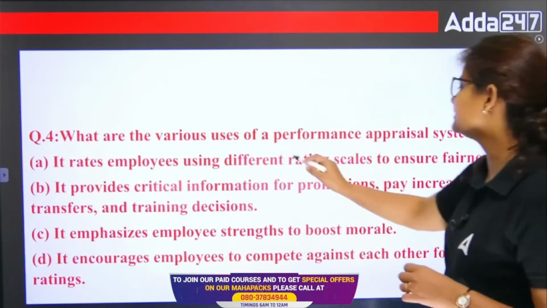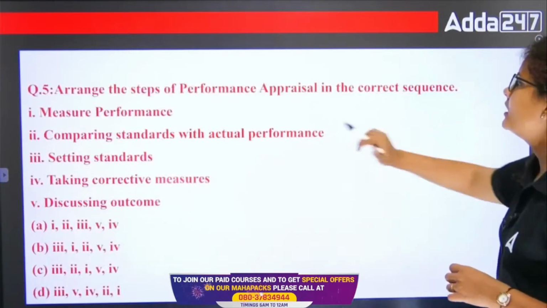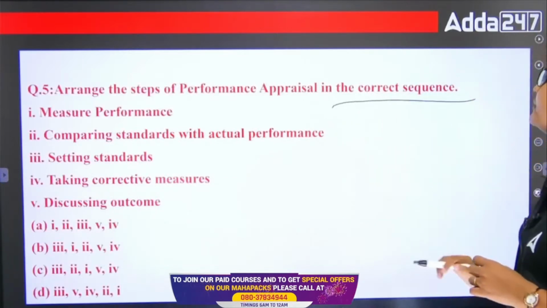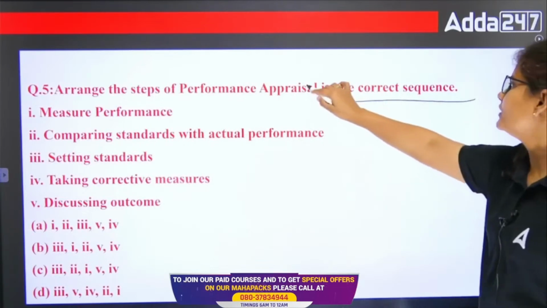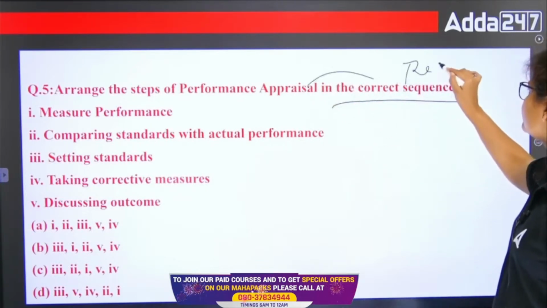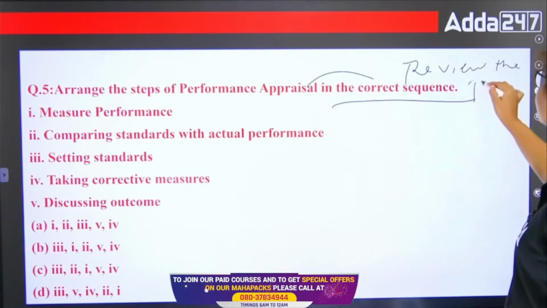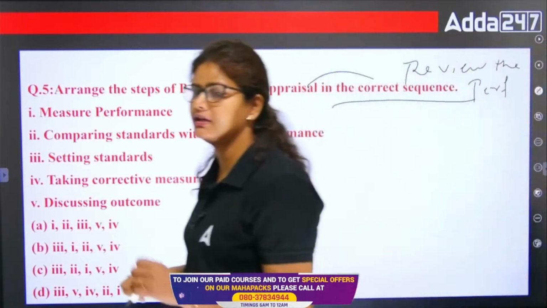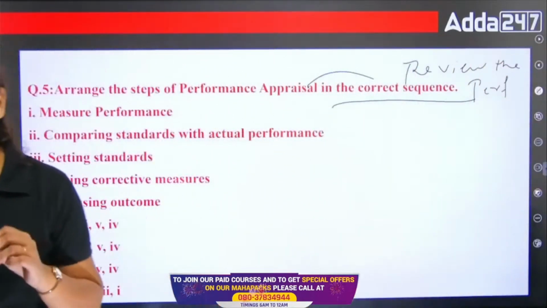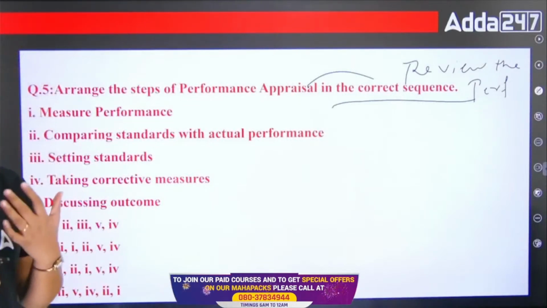What are the various uses? I think this question is not correct. Arrange the following steps in the performance appraisal in the correct sequence. See, the performance appraisal is what? That is basically a review of the performance of the employee, right? So through performance appraisal, basically you have to review the performance.